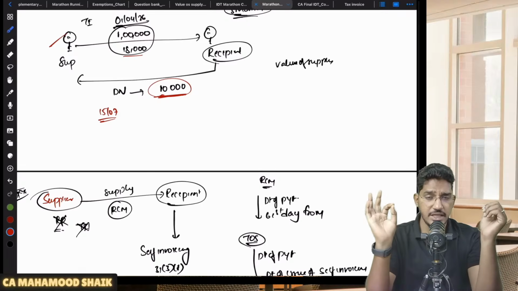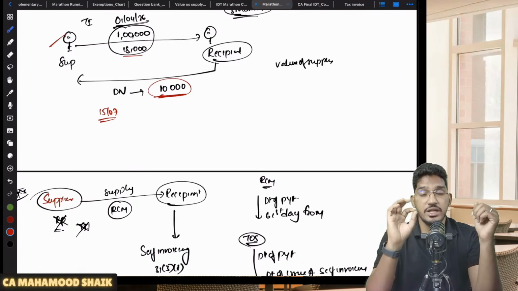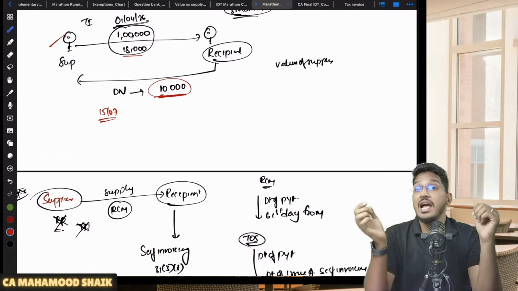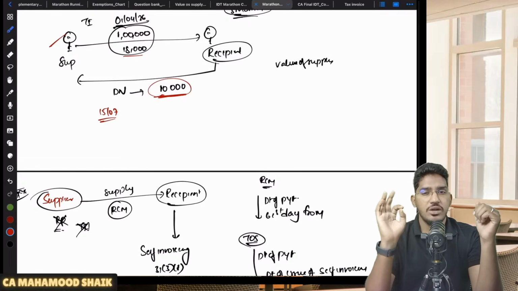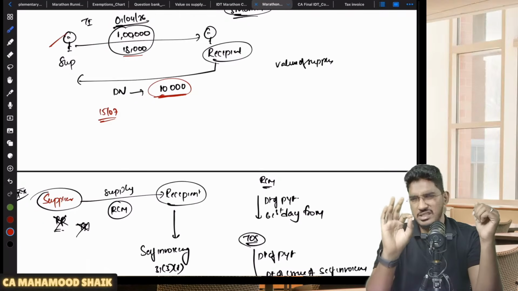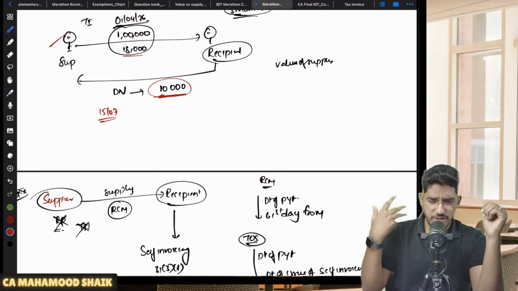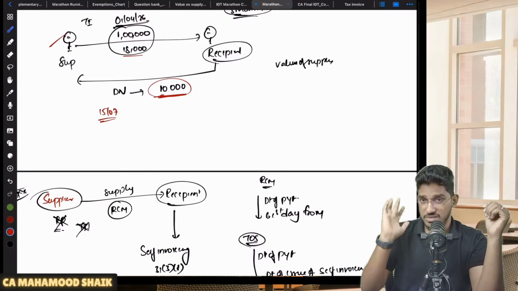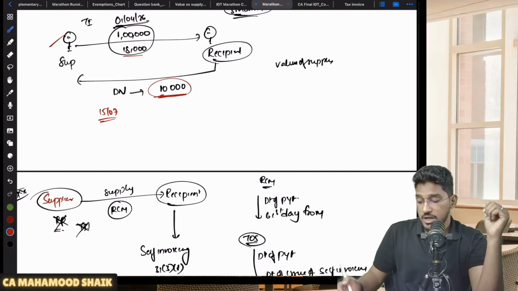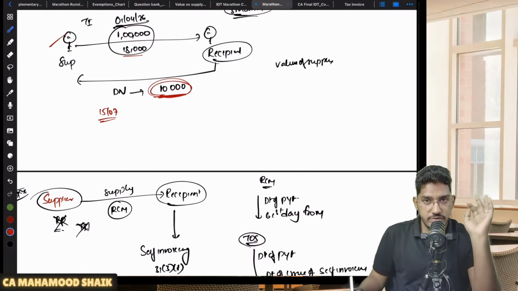Sometimes in the question they will specifically mention 10,000 rupees of GST exclusive of taxes. If they are mentioning it like that, then only consider that interest, late fee, penalty as exclusive of taxes. If they did not mention anything, assume that the amount is inclusive of GST, because no one will pay separate GST along with interest and late payment. No one will pay you excess GST amount also. So this 10,000 rupees will be considered as inclusive of GST.